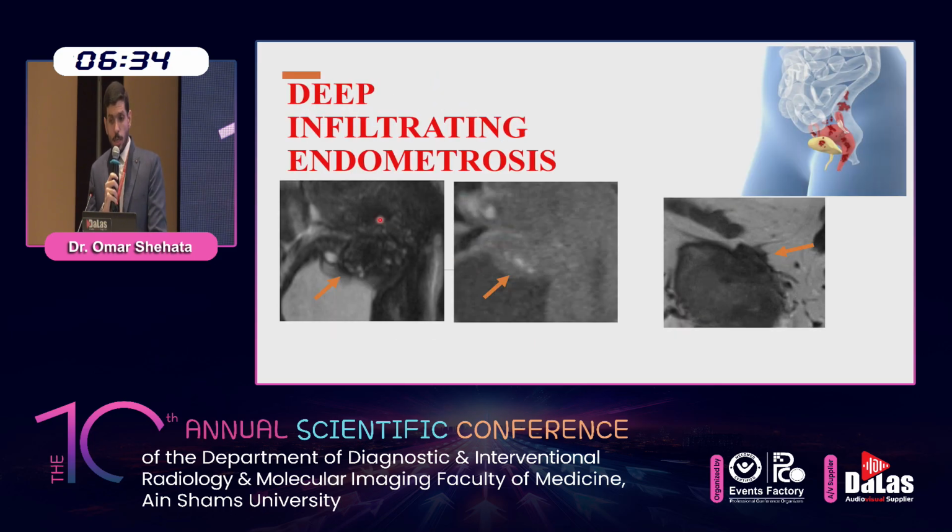Deep infiltrating endometriosis is defined as endometriosis infiltrating the peritoneum to a depth of more than 5 millimeters in thickness. Two morphological subtypes are often seen. The first one is active glandular morphology, which appears as T1 hyperintense and T2 hypointense hemorrhagic glandular tissue, with or without T1 hypointense and T2 hyperintense cysts.